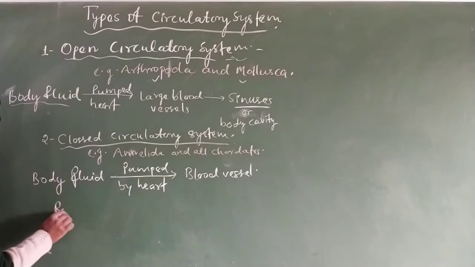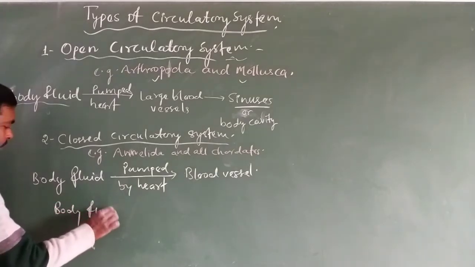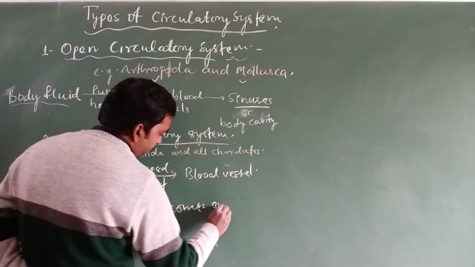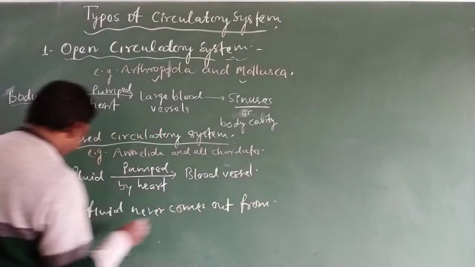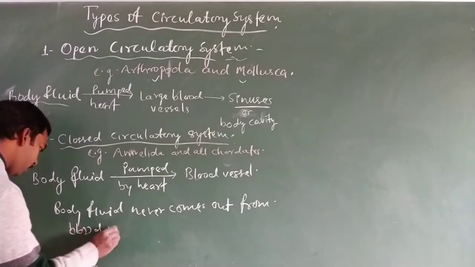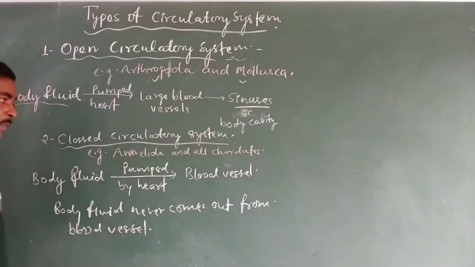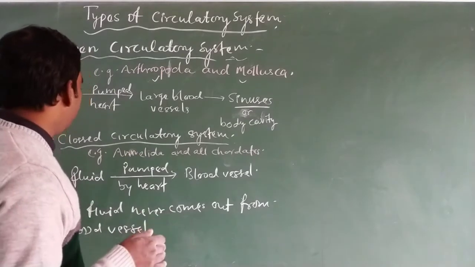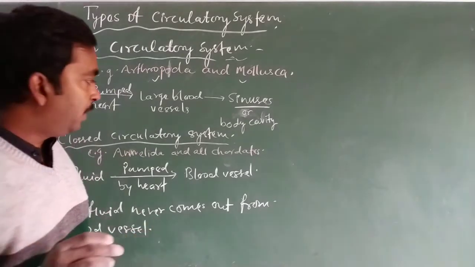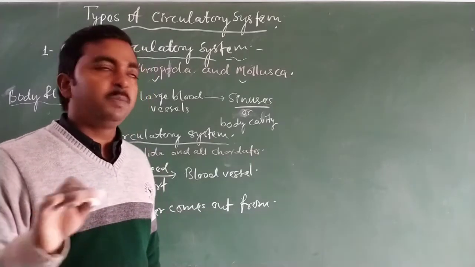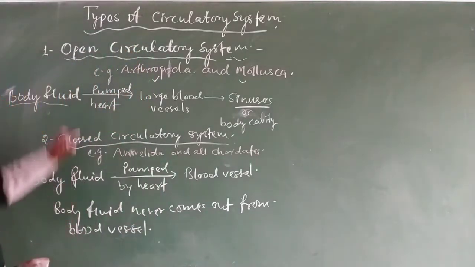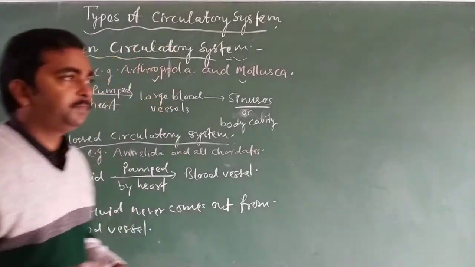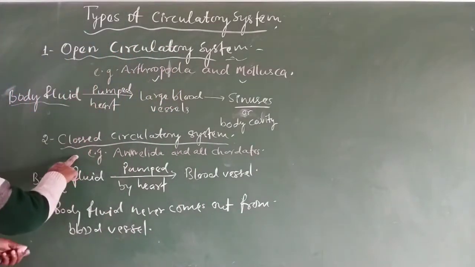The body fluid remains circulating inside the blood vessels, always inside them. So these are the two types of circulatory system found in animal groups: open circulatory system and closed circulatory system.